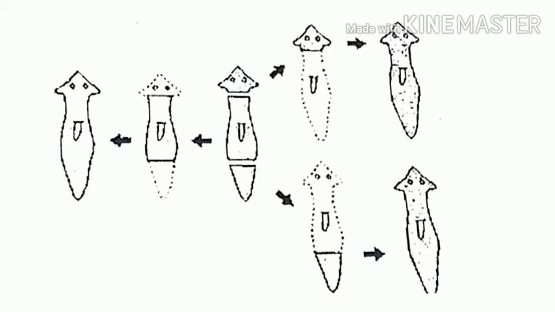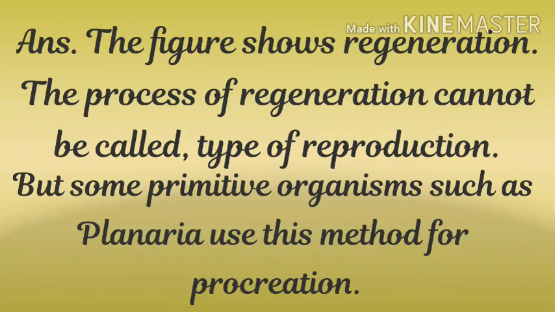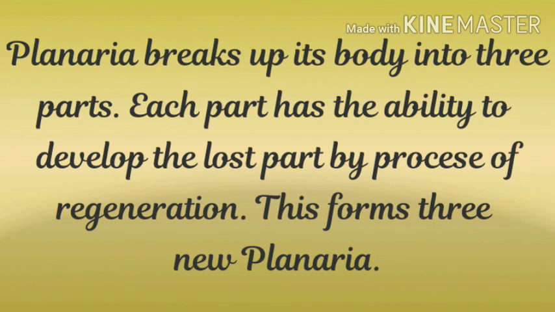Let's write the answer in the worksheet. The figure shows regeneration. The process of regeneration cannot be called a type of reproduction, but some primitive organisms such as planaria use this method for procreation. Planaria breaks up its body into 3 parts. Each part has the ability to develop the lost part by the process of regeneration. This forms 3 new planaria.